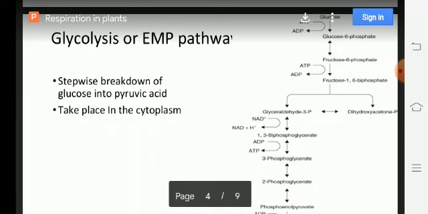This glucose 6-phosphate is an isomer of fructose 6-phosphate.